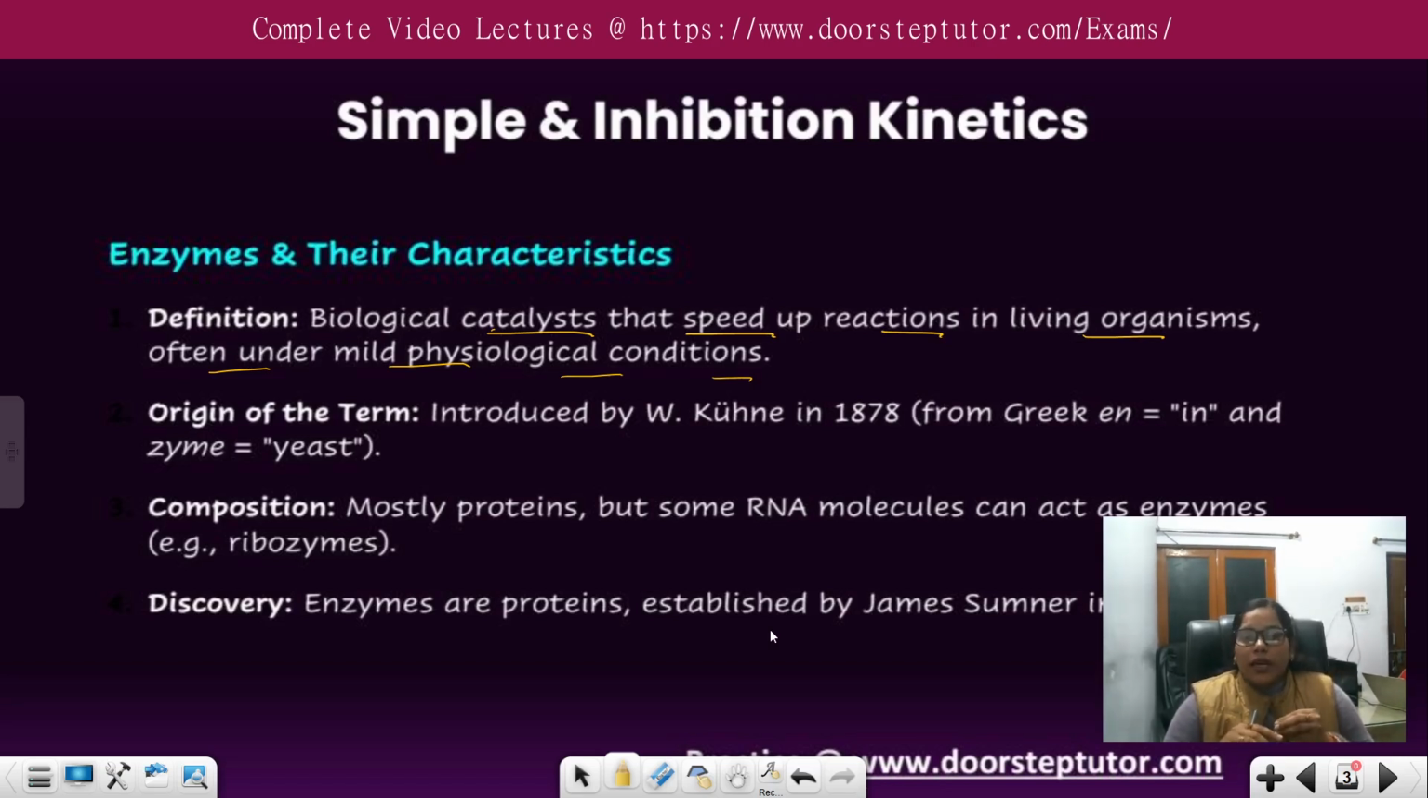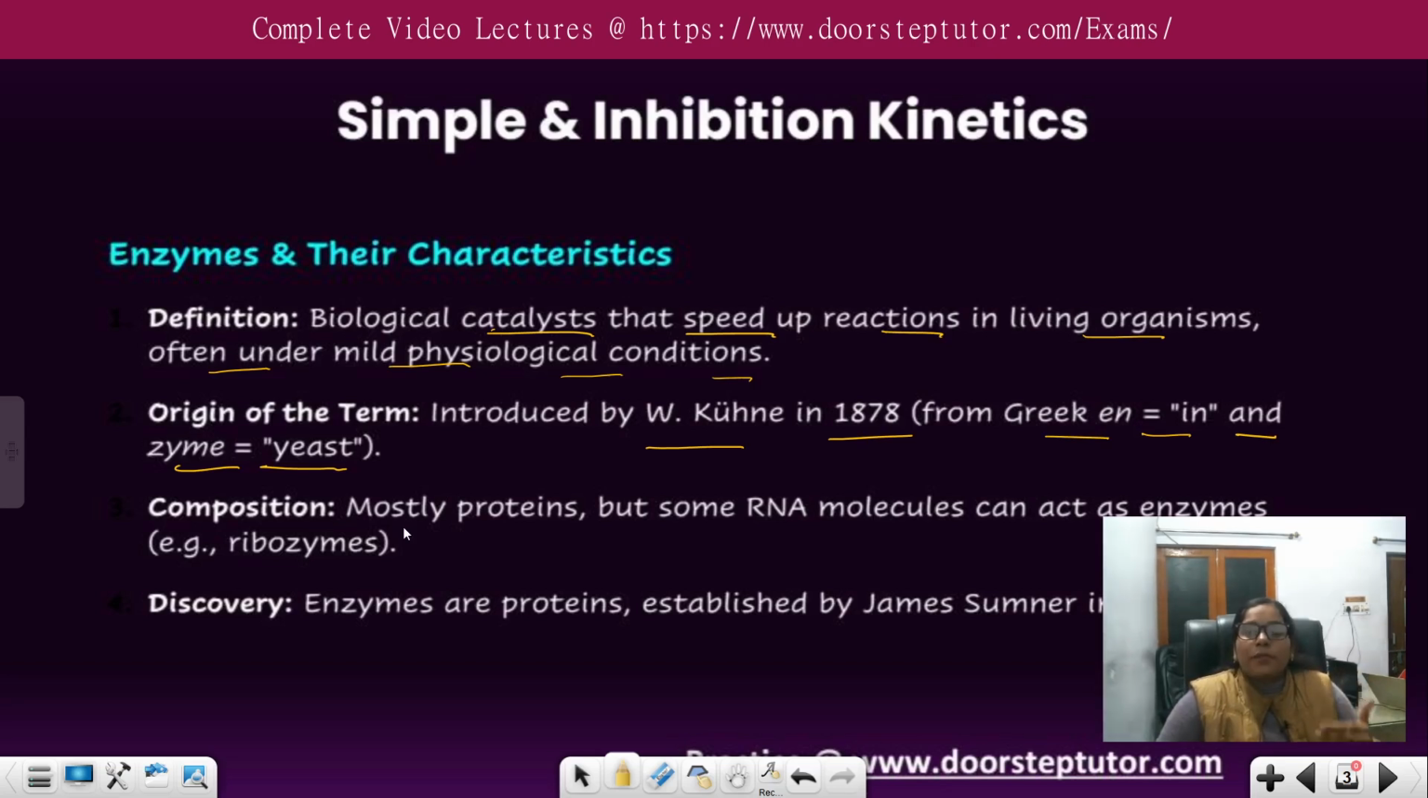So the term enzyme was introduced by W. Kühne in 1878 from a Greek word, enzymos. En means in, inside, and zyme means yeast, inside the yeast. That referred to certain substances in yeast that caused fermentation.